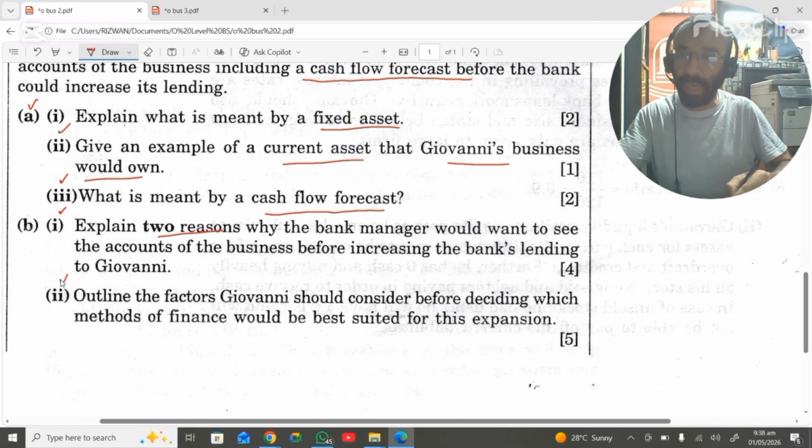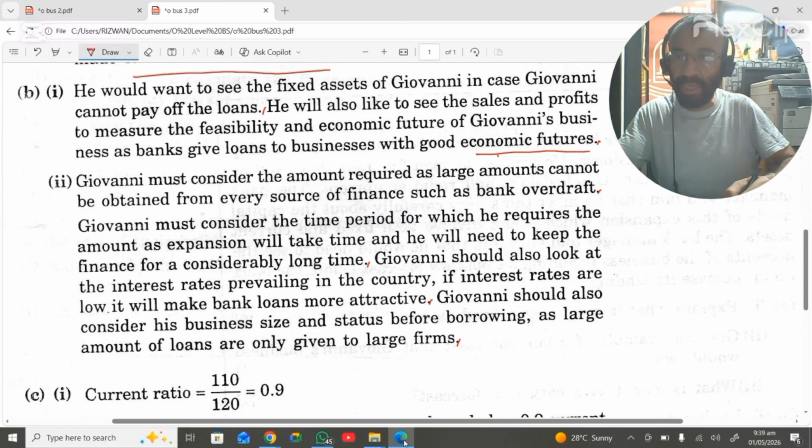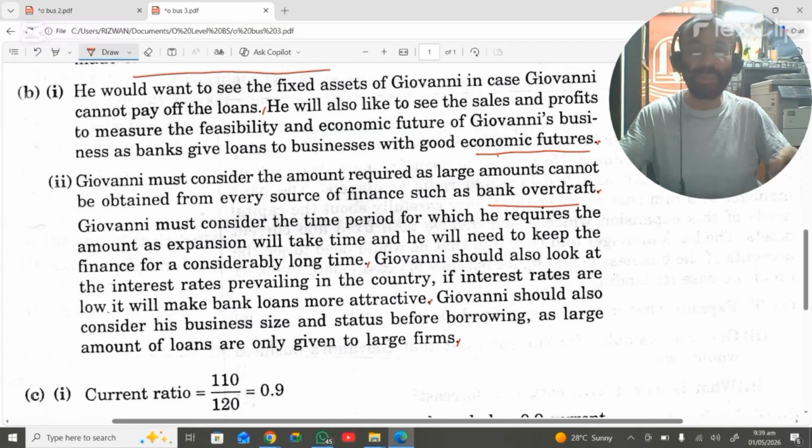Second part is: outline the factors, as many as possible, that Giovanni should consider before deciding which method of finance would be best suited for this expansion. First factor may be that Giovanni must consider the amount required, as large amounts cannot be obtained from every source of finance, such as the bank overdraft. So definitely he must consider which source of finance would be suitable and possible for his business. So this is the first factor.